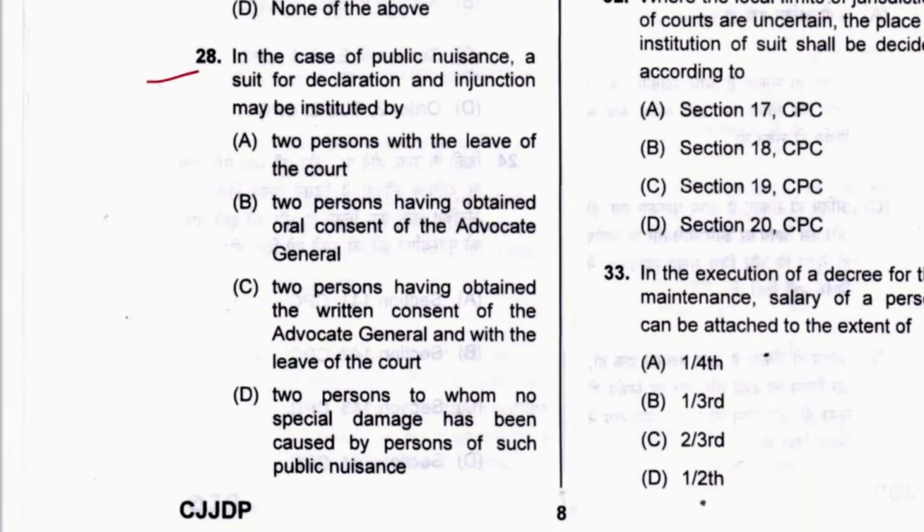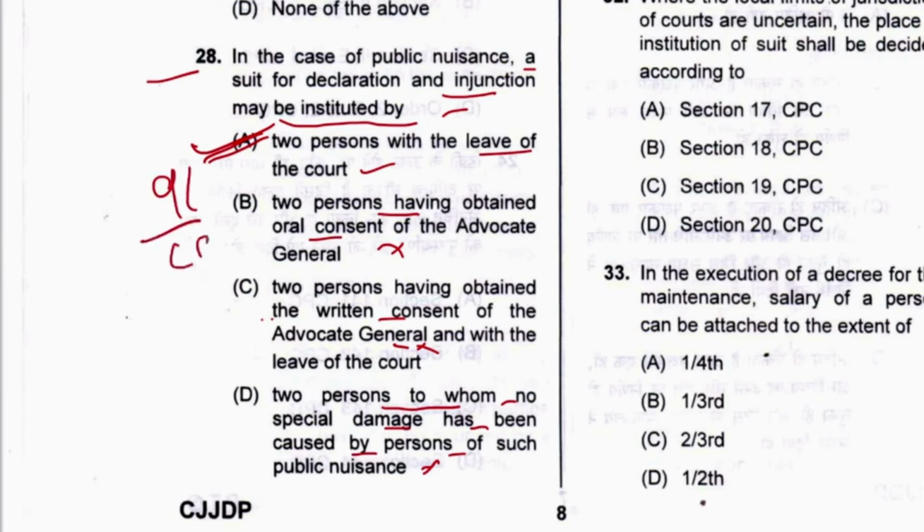Next, 28. In the case of public nuisance, a suit for declaration and injunction may be instituted by two persons with the leave of the court. This is correct. Two persons having obtained oral consent of the Advocate General, no. Written consent of the Advocate General, no. To whom no special damage has been caused by such nuisance, no. A would be the answer. And where is this mentioned? It is mentioned in Section 91 CPC.